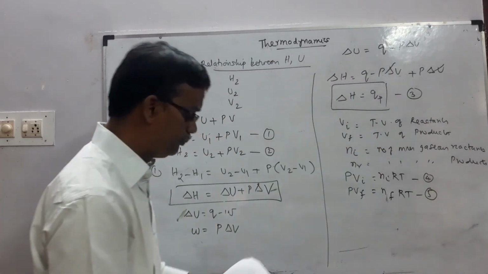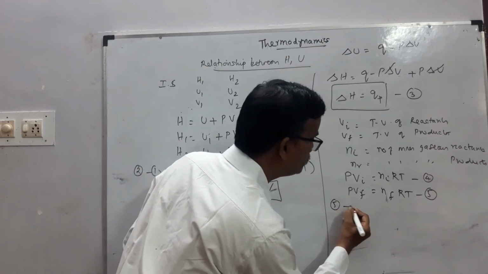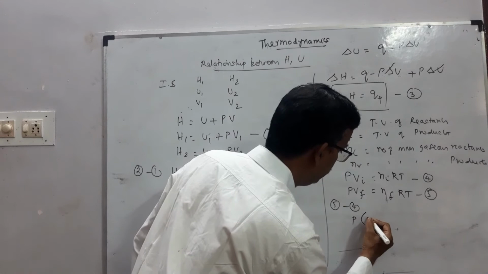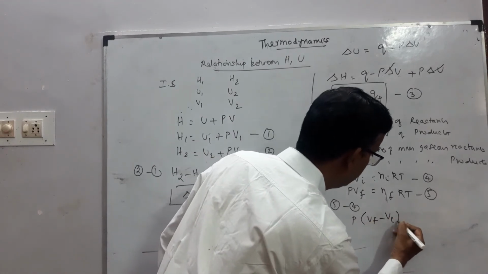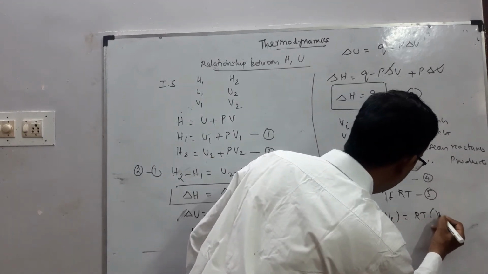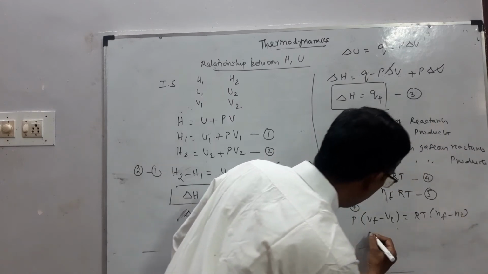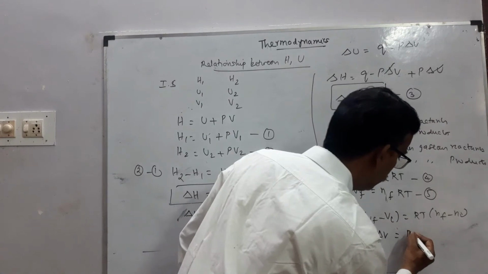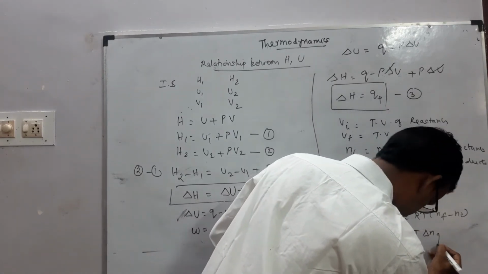Now subtract 4 from 5 and take P and RT common: P into VF minus VI equals RT into NF minus NI. So P delta V, the change in volume, is equal to RT delta NG.